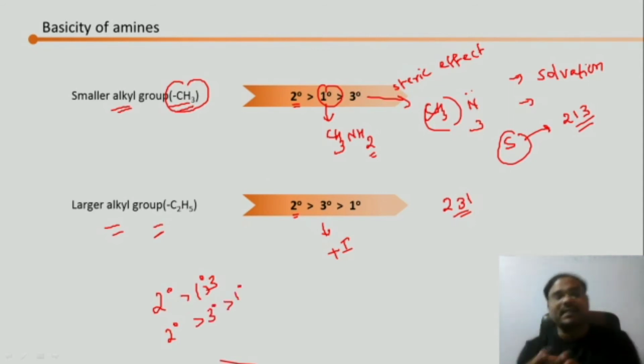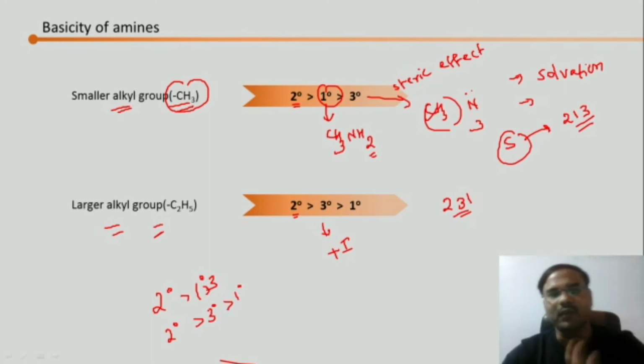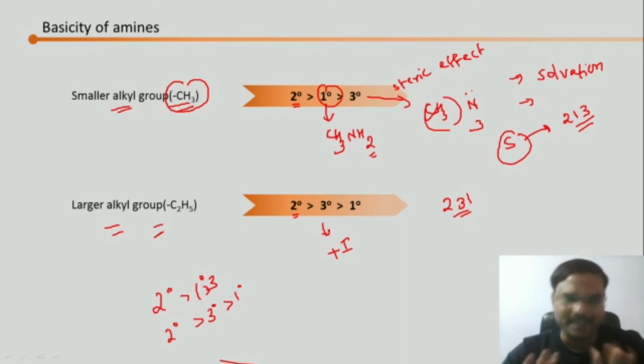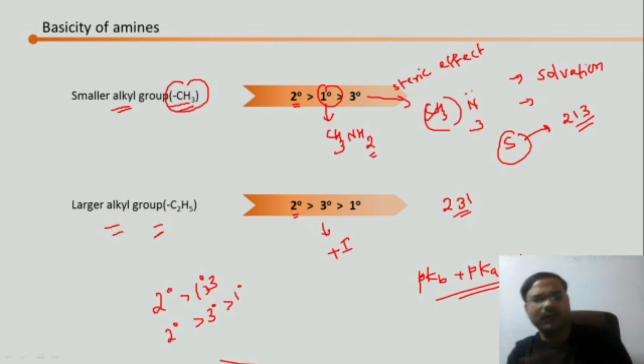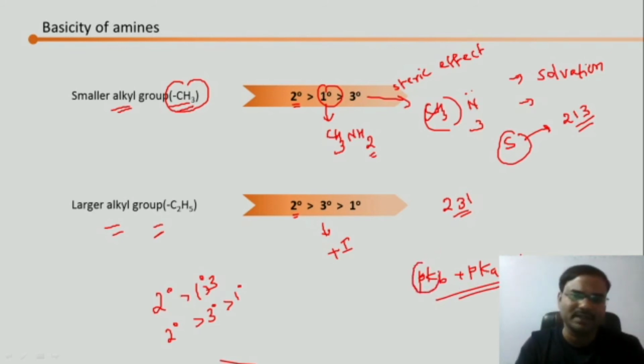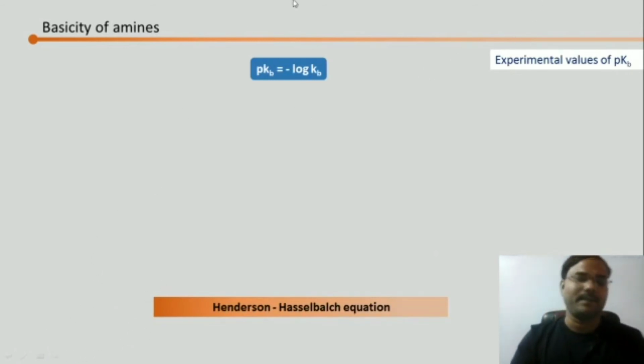Now what is the experimental proof for this? Because you must have seen that in the slide I have written the fourth factor as the experimental value of pKb. Correct? But we generally never use pKb, we always use pKa. Now if you have the pKb value, how are you going to convert it into pKa? You must know this relation: pKb plus pKa is equal to 14. But here, for our consideration, we are going to think about the pKb values. Now let's go for the pKb values. How can it be determined? What is meant by pKb?